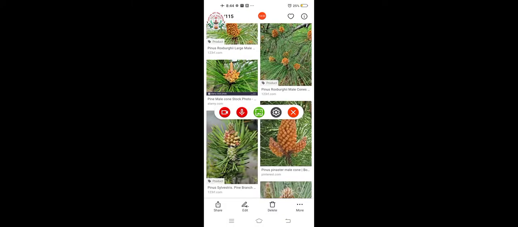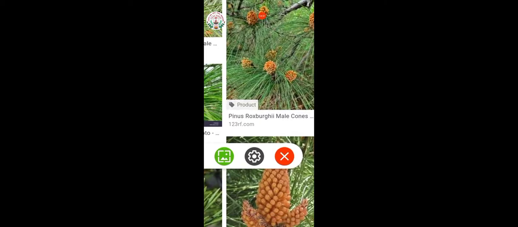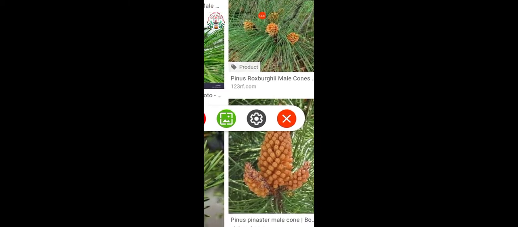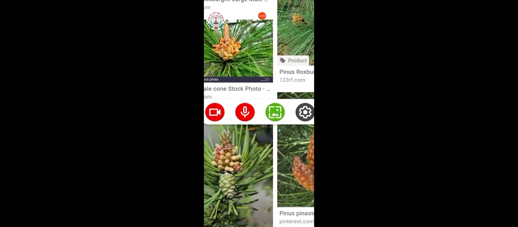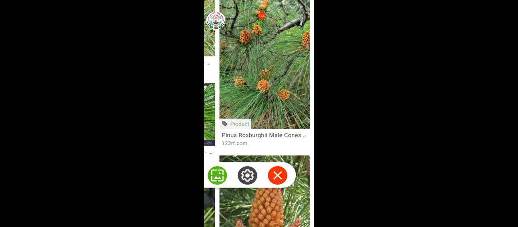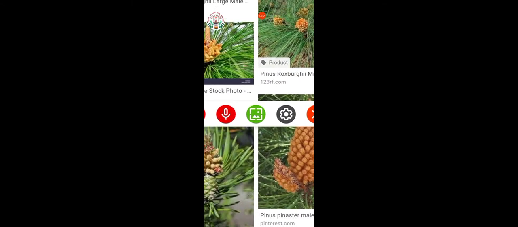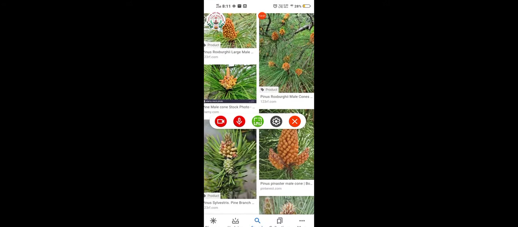You can see this is the Pinus plant, and you can see different structures in this, like male and female cones. This is the male cone, and here there are female cones also. All the structures in the male cone are microsporophylls, and they produce pollen grains.